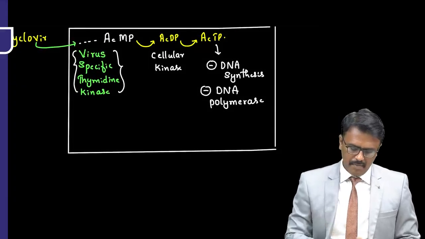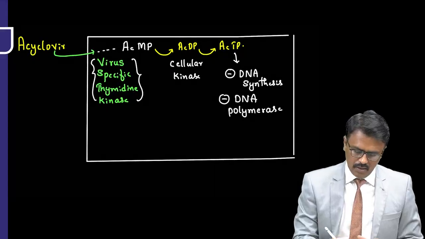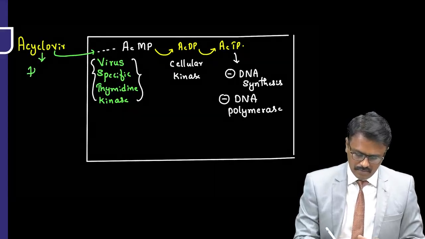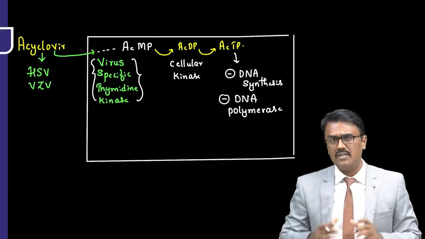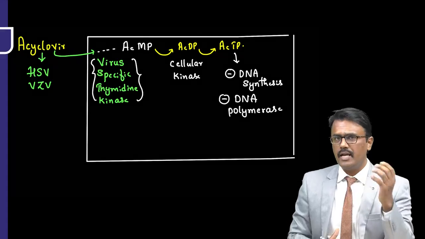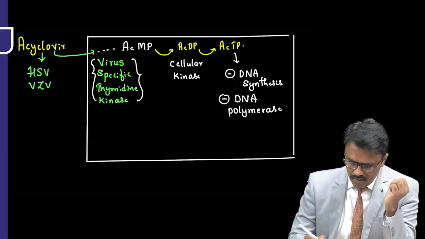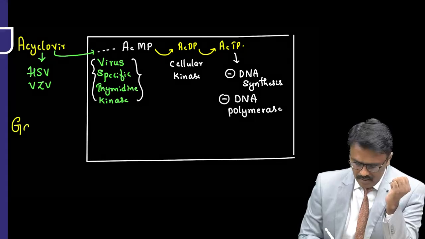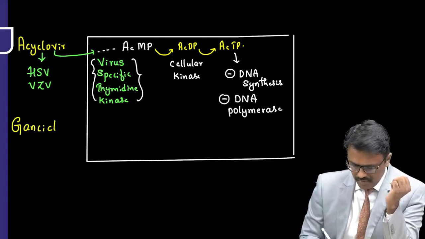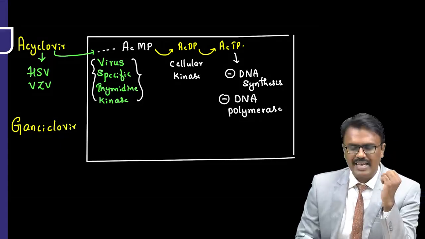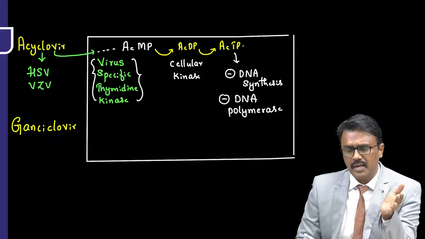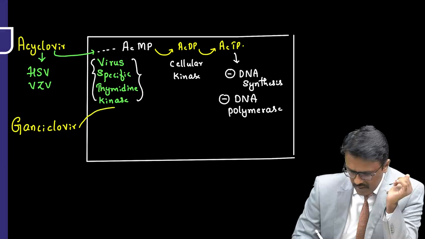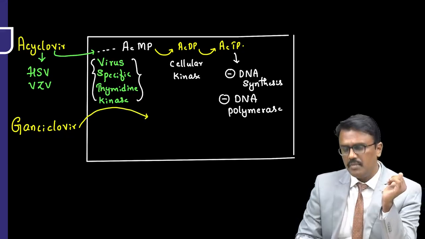Now, remember, acyclovir is only going to work on the herpes virus as well as varicella zoster virus. It is not going to work on cytomegalovirus because it is intrinsically resistant, that means naturally resistant. For that, what we need to give is a drug by the name ganciclovir. Again, this is a guanosine derivative, and it is also activated by virus-specific thymidine kinase.